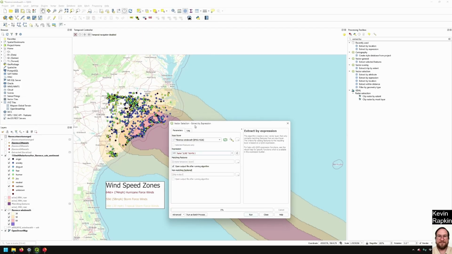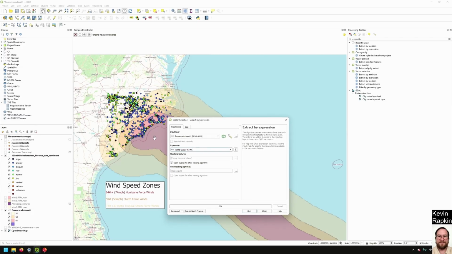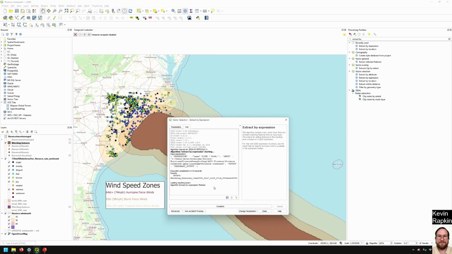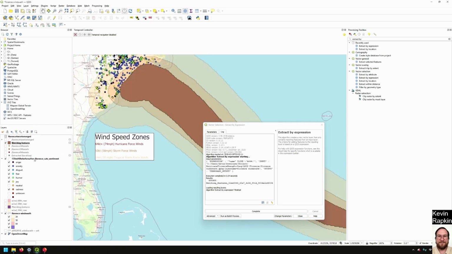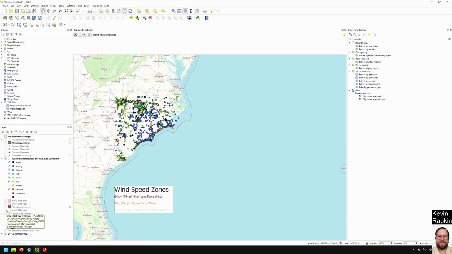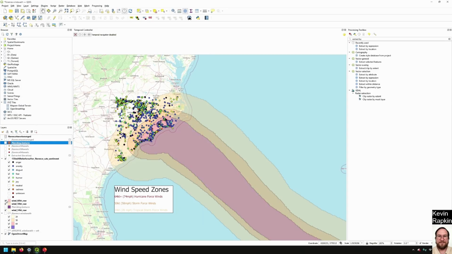Well, we can do an extract by expression, and so this is going to isolate just the 64 knot winds from this layer. So we'll click run, and there we go. That's right there, the 64 knot winds. And so we can do that 3 times, and so we can get the 34 knot winds, 50 knot, and the 64 knot winds.